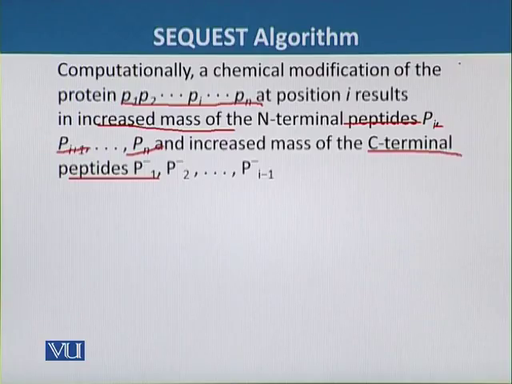As you know, there are two terminals in the protein: one is the N-terminal, the amino group, and the other is the C-terminal, the carboxylic group. The increased mass of the C-terminal peptides will be P1, P2, and so on, up to Pi-1.